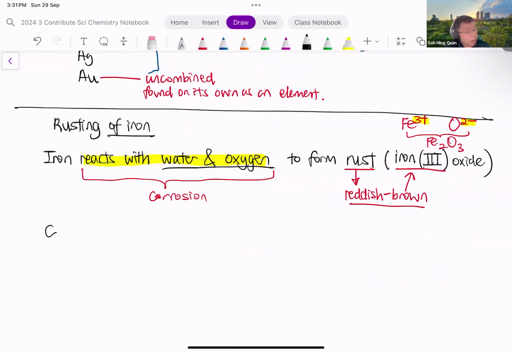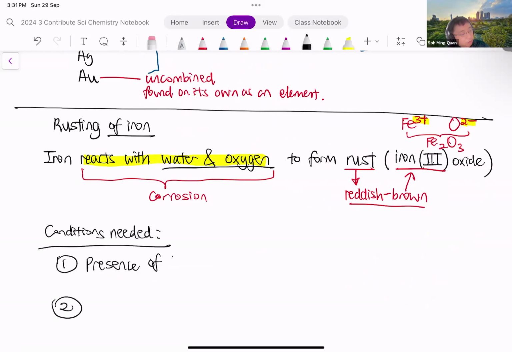So with this, what are the conditions needed for rusting? The conditions needed, there are 2 of them. The first one is, of course, presence of water. If there is no water present, for instance, if I put the iron into dry air, which has no water, therefore the iron will not rust. Obviously, in Singapore, our air is not dry. Our air is very humid. There is water vapor in the air. And therefore, iron will rust even if it's placed in air in Singapore.